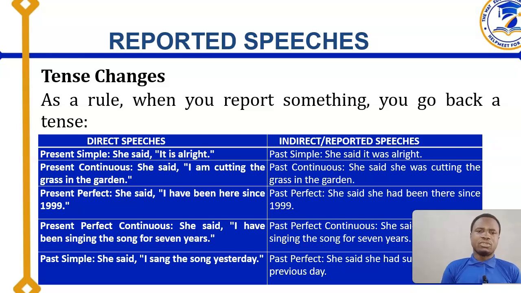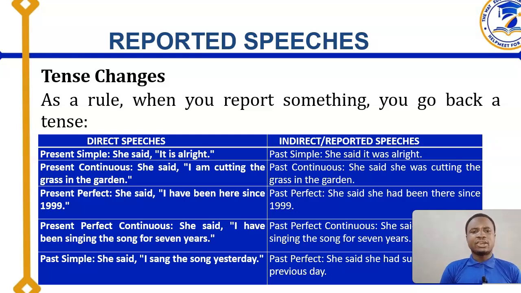Looking at this table, we could see what changes could occur. As a rule, when you report something, you go back a tense. So we are on the first one, which is the tense changes. This table has been presented so that you could see how the changes occur from present to past and all other changes, but they are focused mainly on the tense or the verb forms.